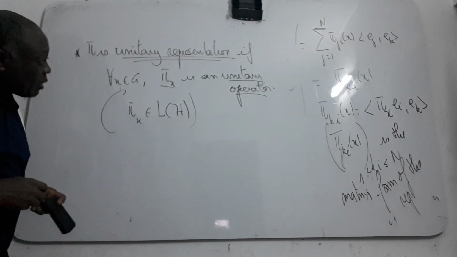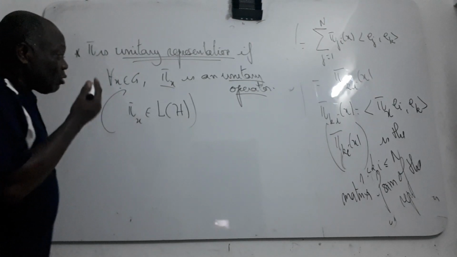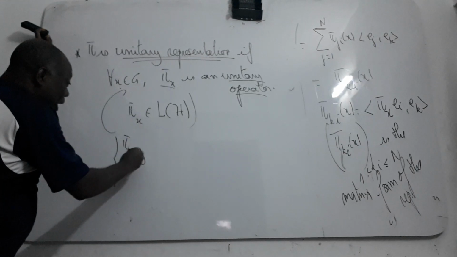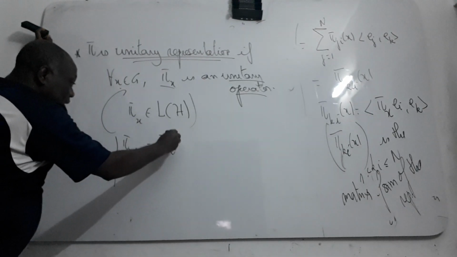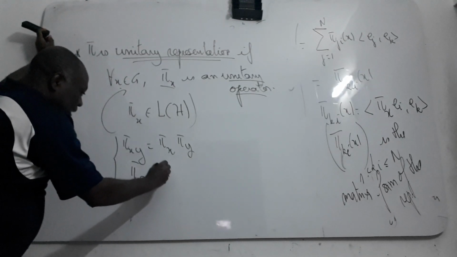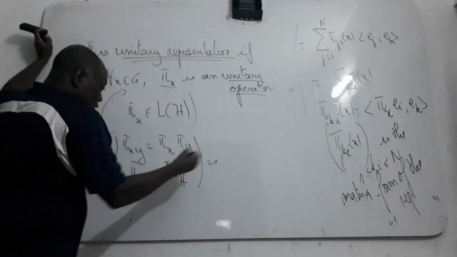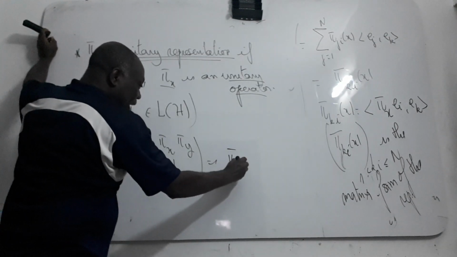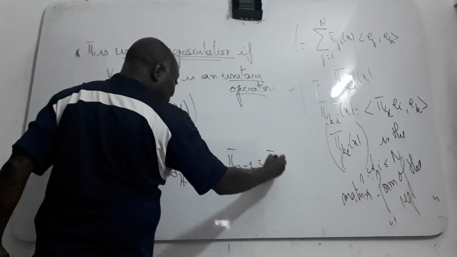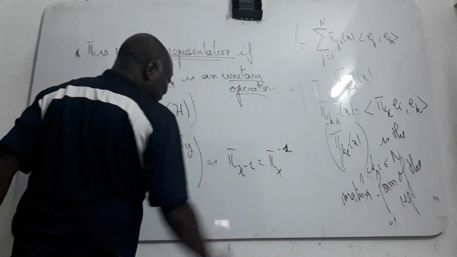And I forgot to give you a remark. When we say that π(xy) is equal to π(x)π(y), and that π(e) is the identity operator, you can prove that π(x) inverse is exactly equal to π(x^-1).